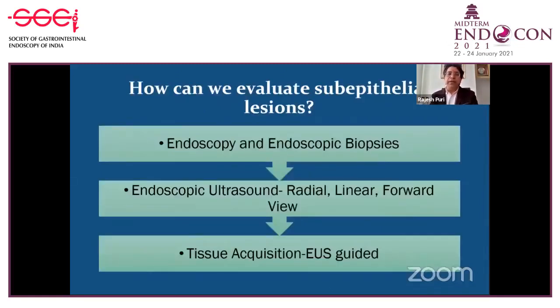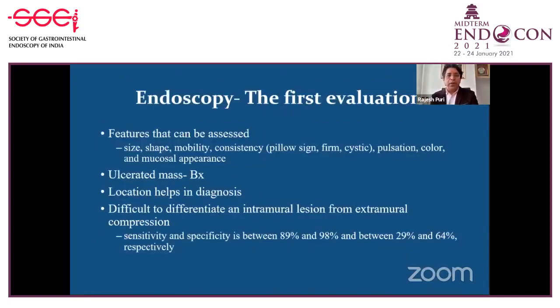How can we evaluate the subepithelial lesion? As I said, mostly they are picked up on endoscopy or endoscopic biopsies, followed by endoscopic ultrasound, done with radial, linear, or forward viewing scopes. And if required, you can take an EUS-guided tissue diagnosis. Endoscopy, as I said, is the first evaluation because they are picked up on routine endoscopy.